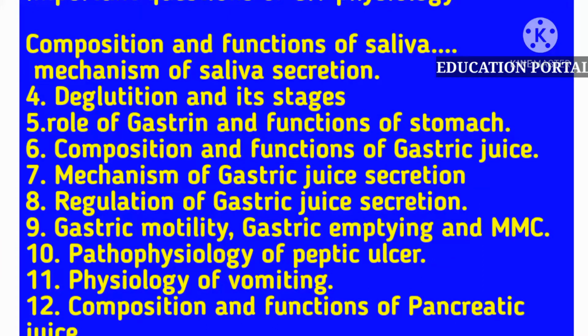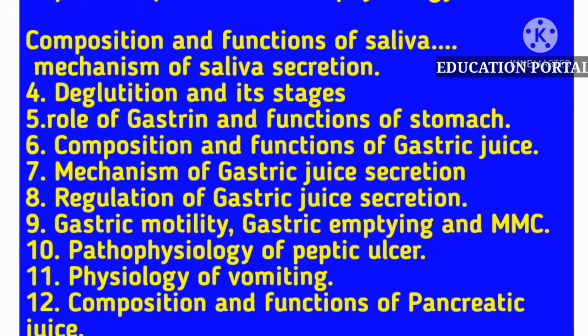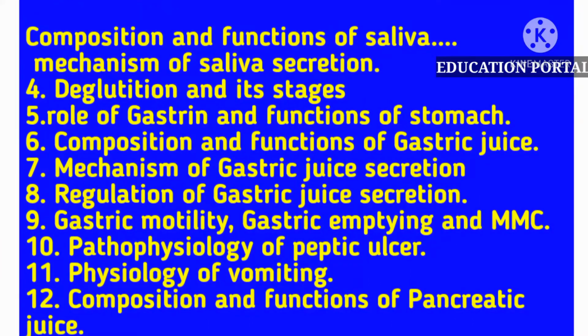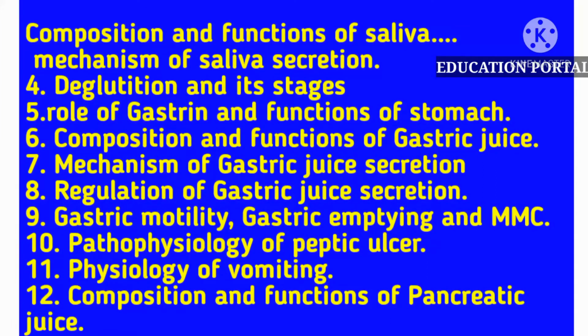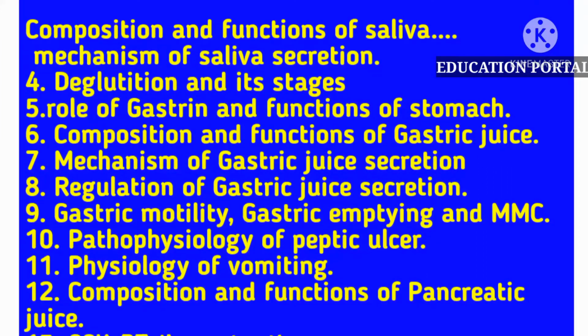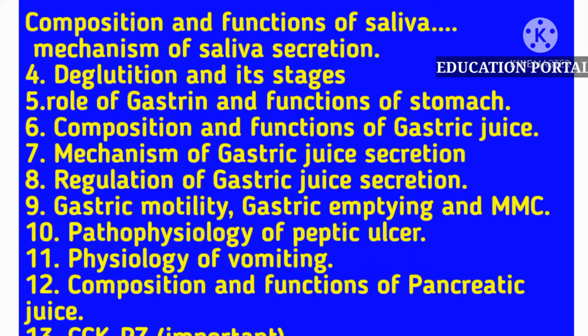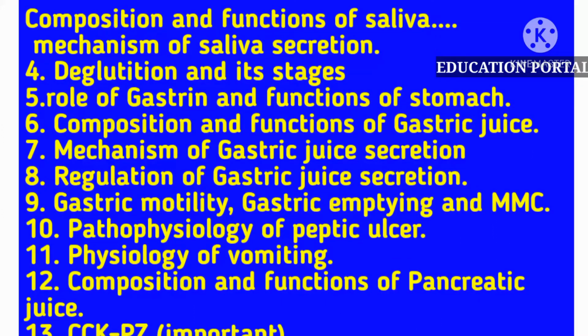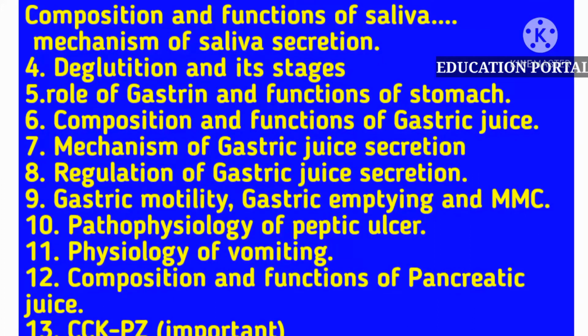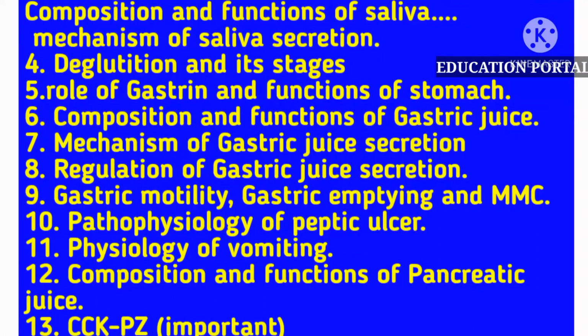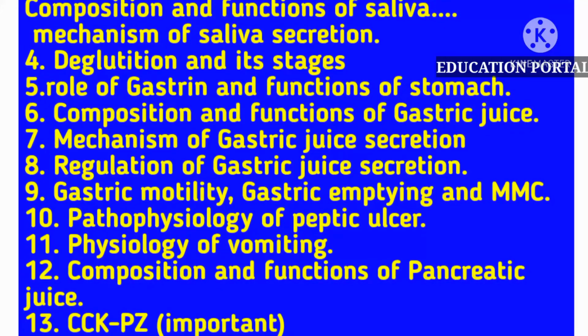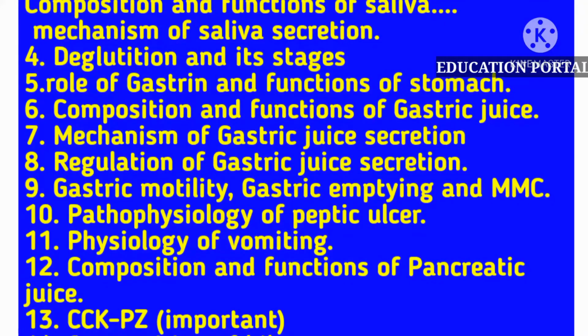The next important question is the role of gastrin. Gastrin is a hormone, and also the functions of the stomach. It is very important in GIT physiology. The next important question is the mechanism of gastric juice secretion, or how gastric juice is secreted. Write down its mechanism. It is a very important question of GIT physiology which often comes in an exam of gastrointestinal tract physiology.